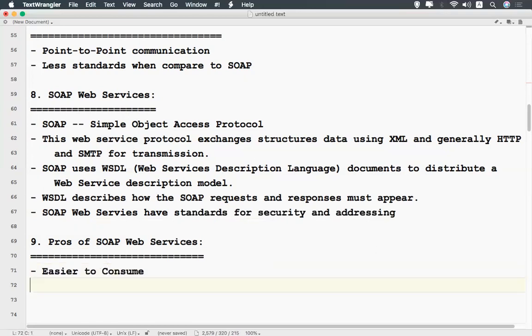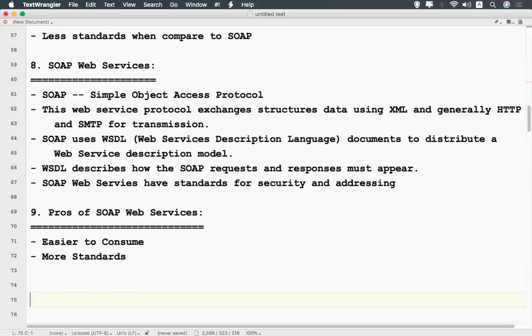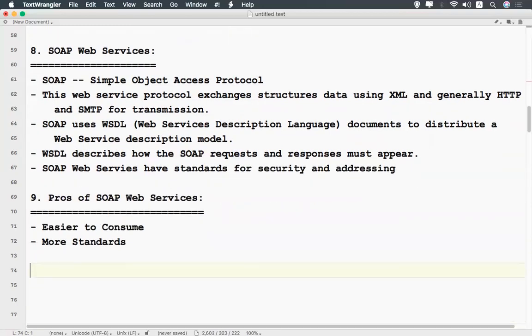You can easily consume a SOAP web service, and you will have more standards when you talk about security and addressing. So these are the two points where you can talk about the pros of SOAP web services, and in the same way you will have some cons, right?